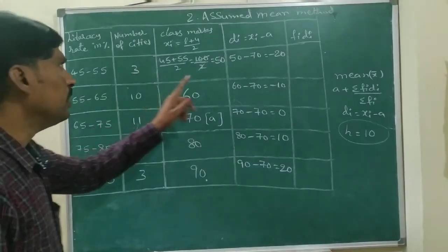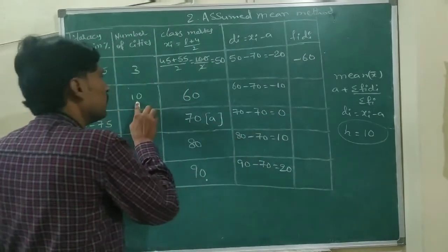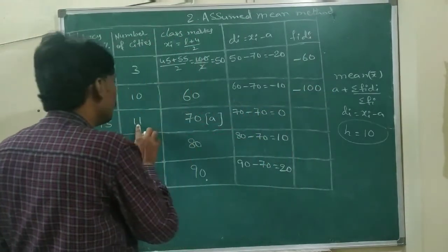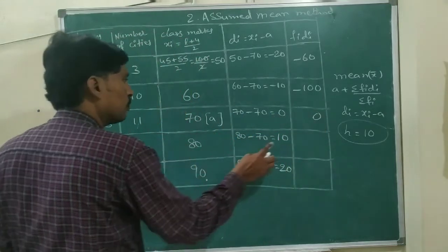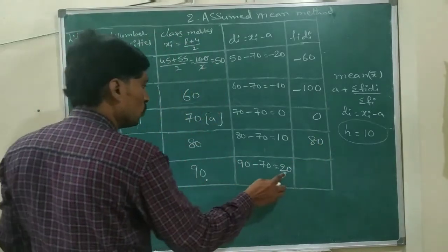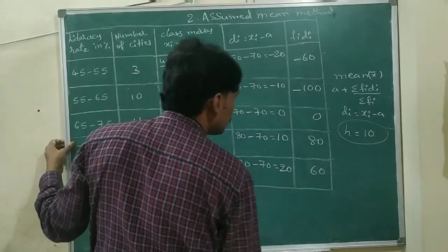Now we can find the fi and di product. 3 into minus 20, minus 60. 10 into minus 10, minus 100. 11 into 0, 0. 8 into 10, 80. 3 into 20, 60.